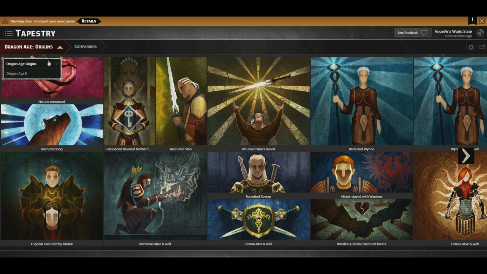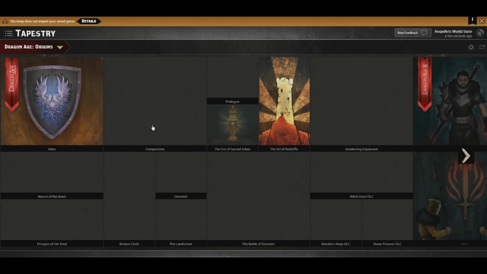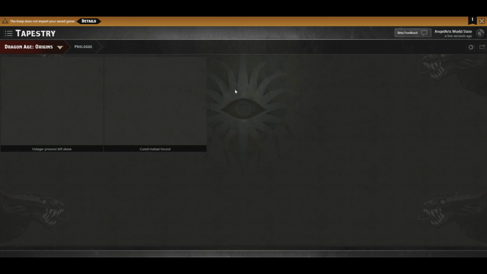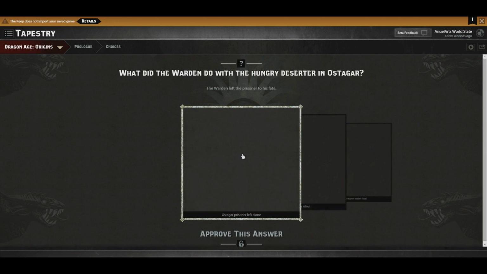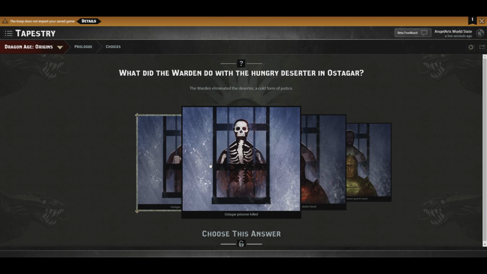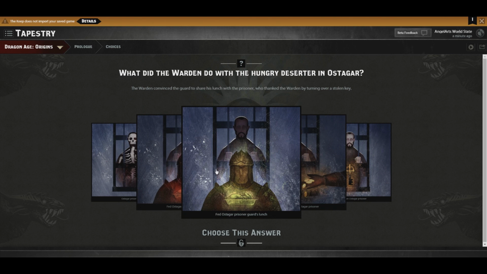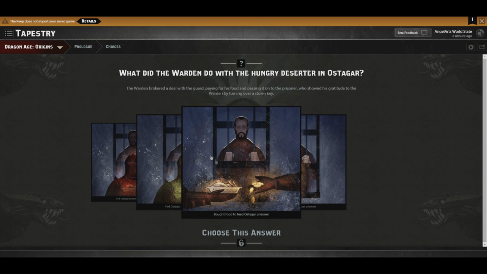So back to the Origins Tapestry again. It's gonna take a while. The prologue. Ostagar left prisoner alone. What did the Warden do with the hungry deserter in Ostagar? Ostagar prisoner was killed. That was with the murder knife. Fed the Ostagar prisoner stolen food. I don't remember the option to steal food. Fed Ostagar prisoner's guard's lunch. That's if we persuaded the guard.